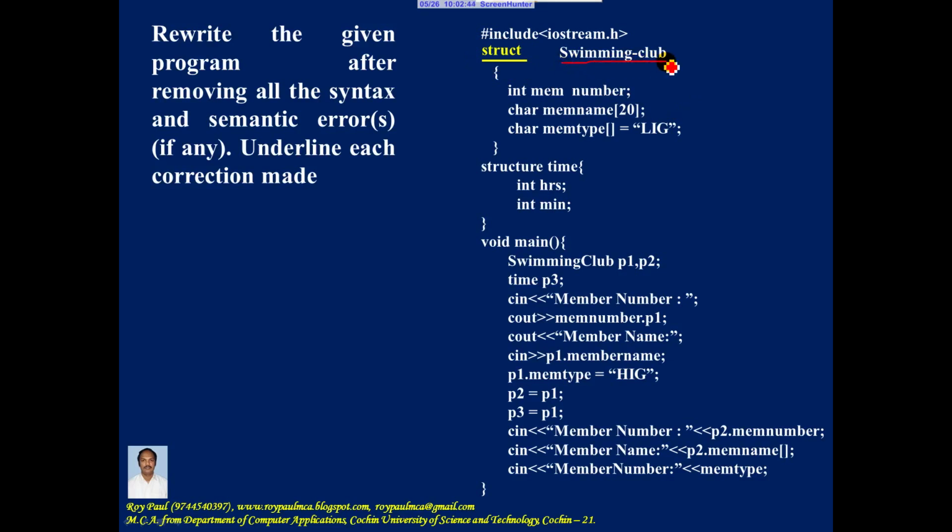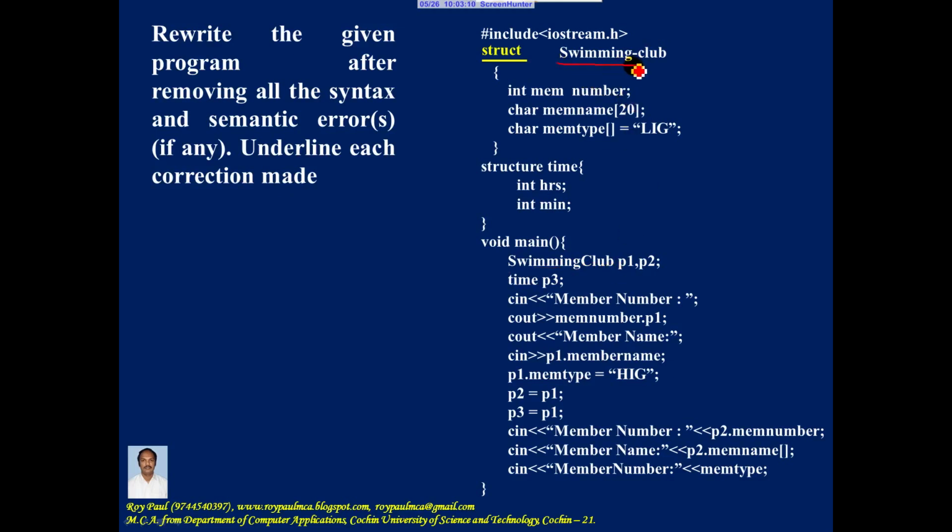The rule of C++ states that the name of something, an identifier, should not contain a hyphen. So this hyphen should be replaced with an underscore, or you should write the whole thing together. Here let me write the whole thing together because inside the main function it is given like that.